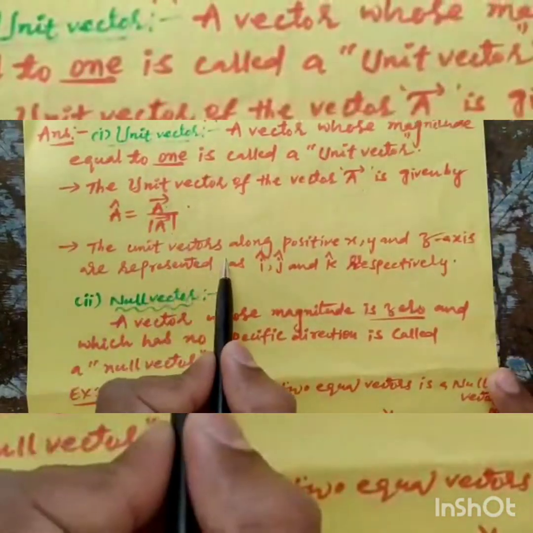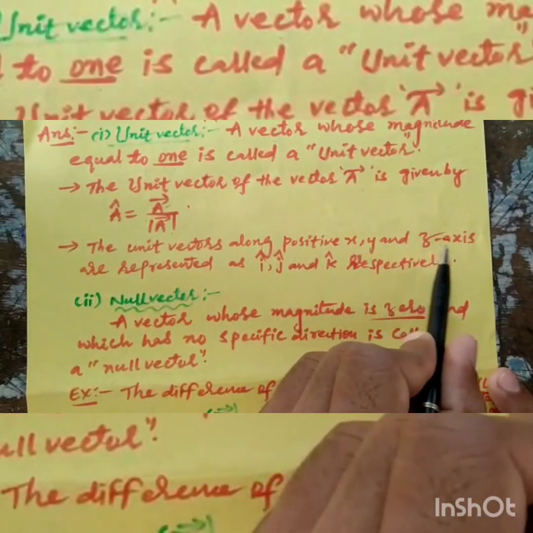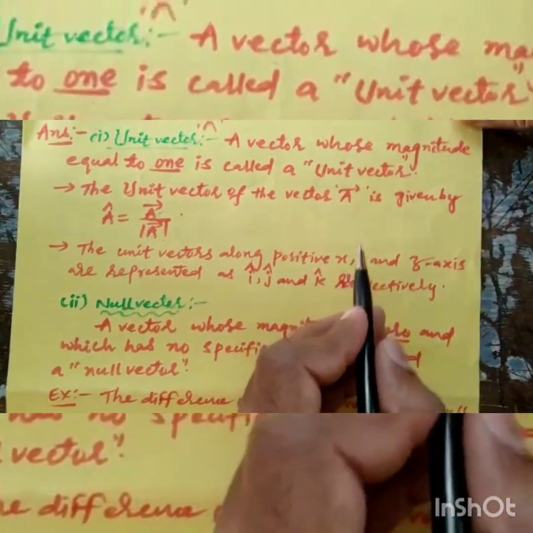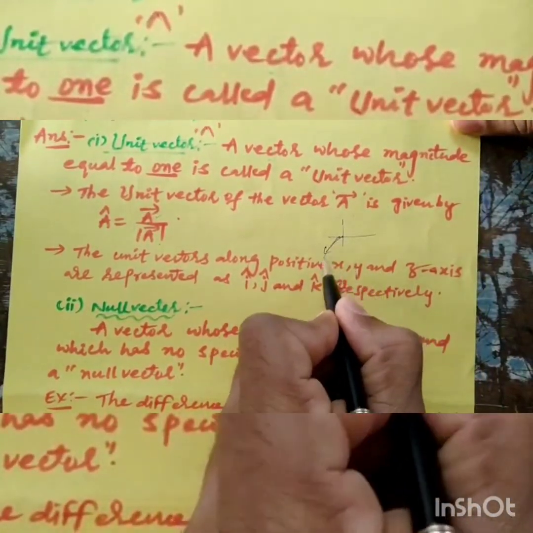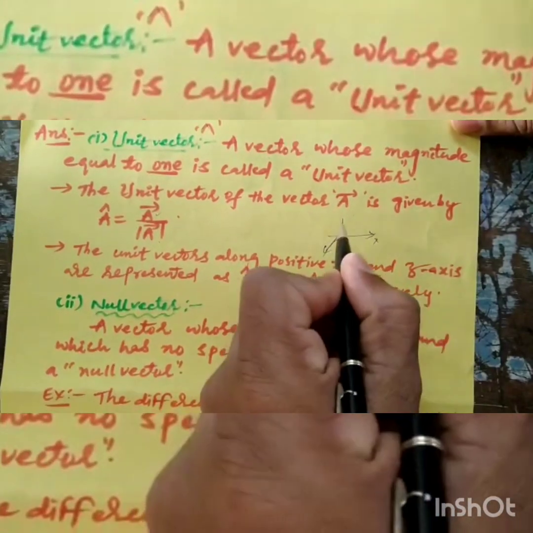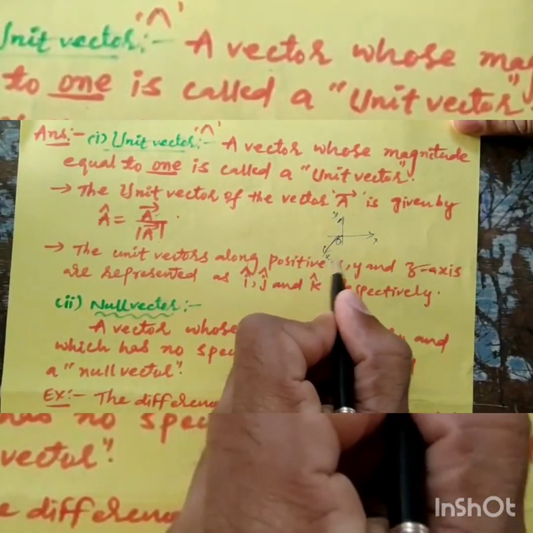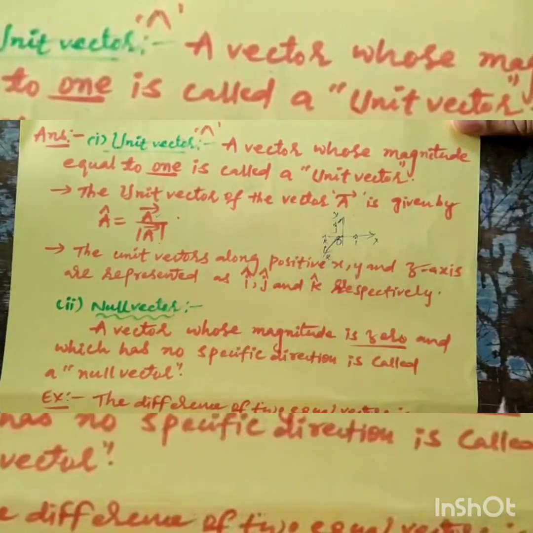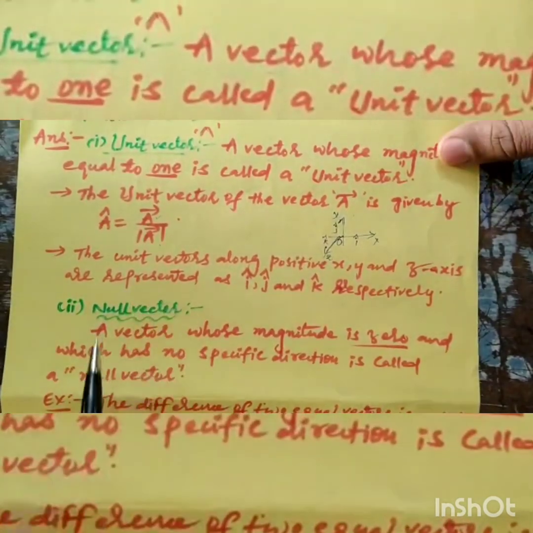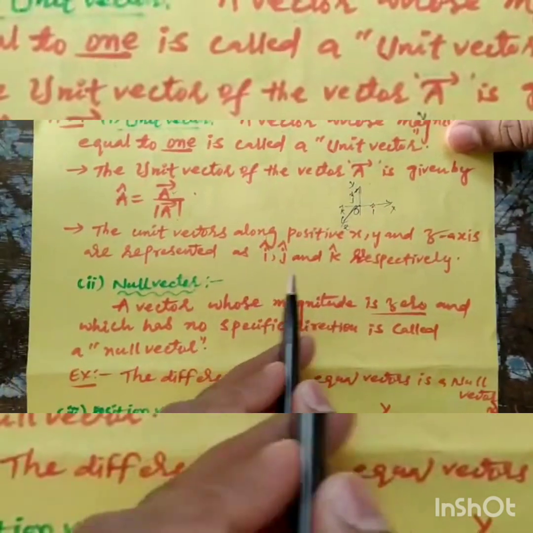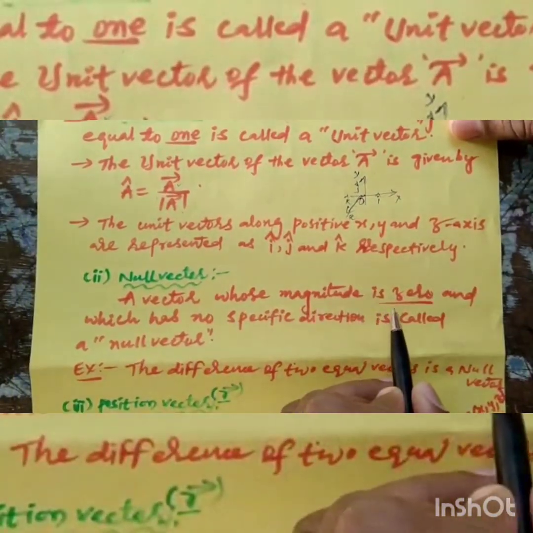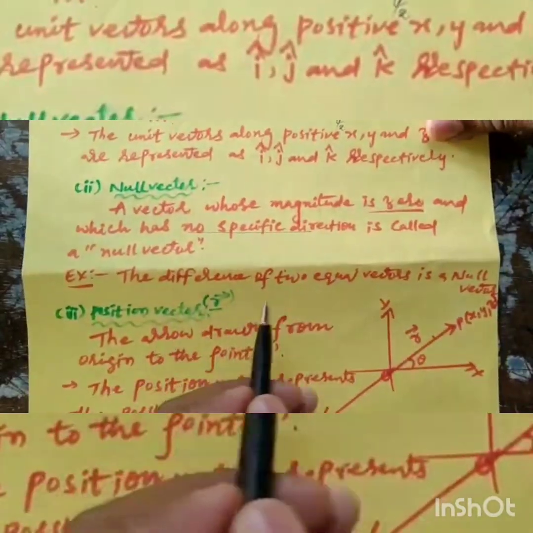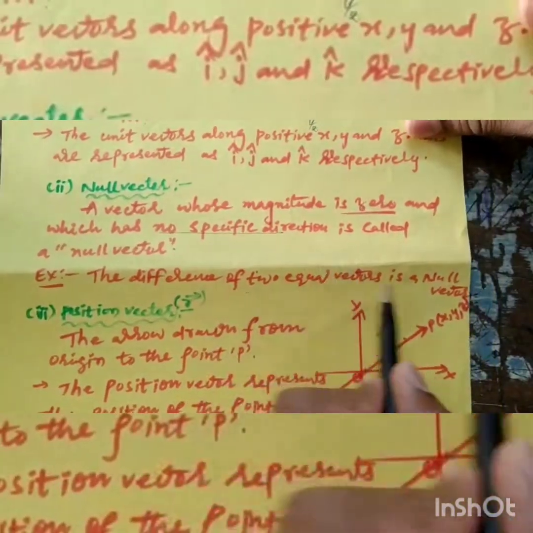The unit vectors along the positive x, y and z axes are represented as i, j and k respectively. The x axis has the i unit vector, the y axis has the j unit vector and the z axis has the k unit vector. A null vector is a vector whose magnitude is 0 and which has no specific direction. The difference of two equal vectors is a null vector.